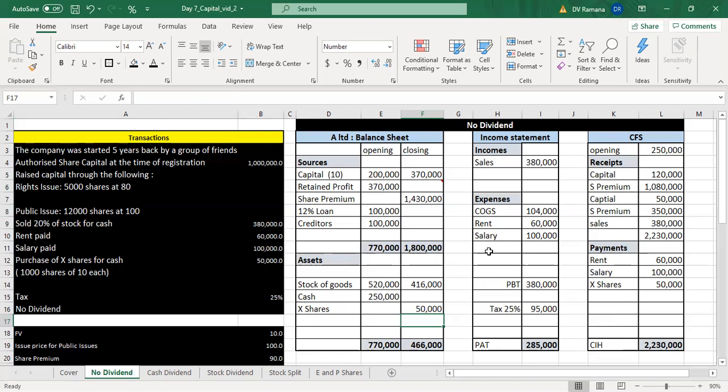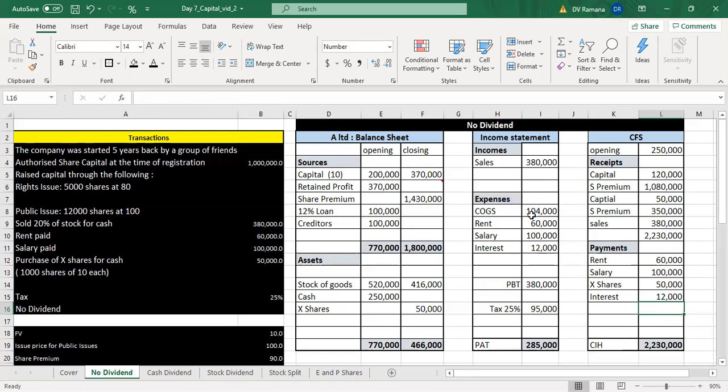And the only other transaction left is the interest because of the accrual principle. You have to show interest on the loan for the entire period, and the period is 1 year. The accounting period is 1 year. And let us assume that we paid interest, and interest is equal to the amount of interest due for the year. So no interest payable as a liability. Expense paid is an outflow of cash.